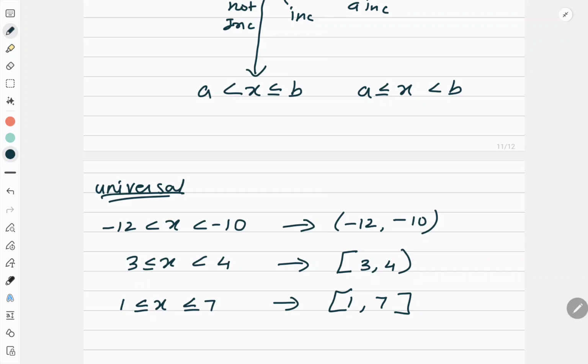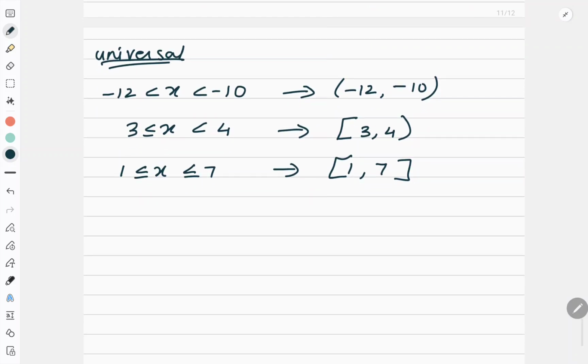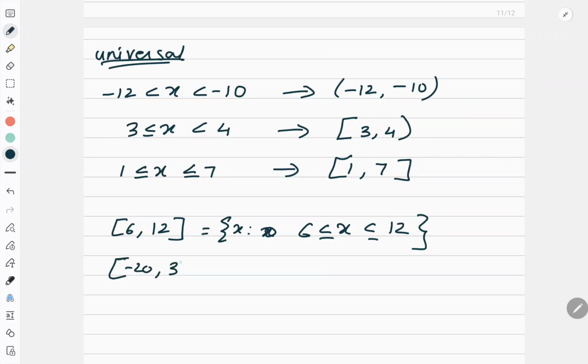Right? Now same way, if I write the set builder form for (x, 12), how will you write it? This will be equal to x such that x lies between 6 and 12. Simple. Okay. If I write (-20, 3), how will you write? x such that x is between -20 and 3.